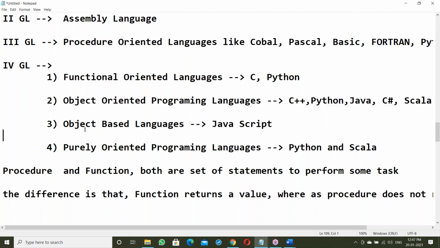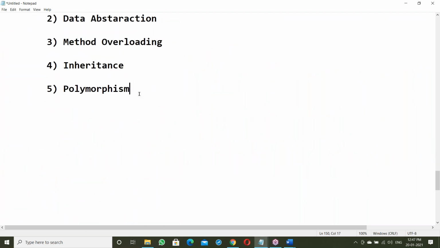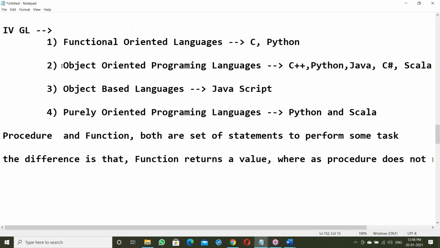Next, object-based language. JavaScript is an object-based language. Object-based language is similar to object-oriented programming language. Both are similar.